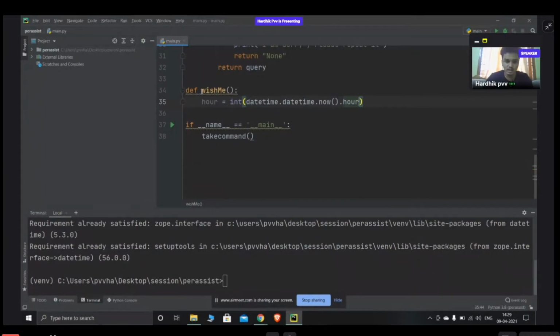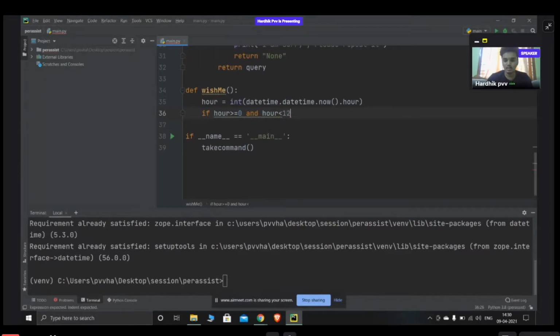I hope everyone understood this line. I initiated a variable called hour, in which the integer value of datetime, the library, then the class datetime according to hierarchy order, then the function, and then the hour. So I want the current hour. Once I get the hour, I'll use the if function. Here we get the hour in 24 hours format, so it starts from 0 to 24. So I give: if hour is greater than or equal to 0 and hour is less than 12, then I want it to wish me good morning.